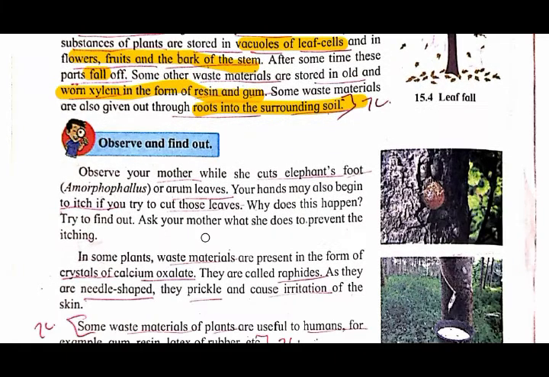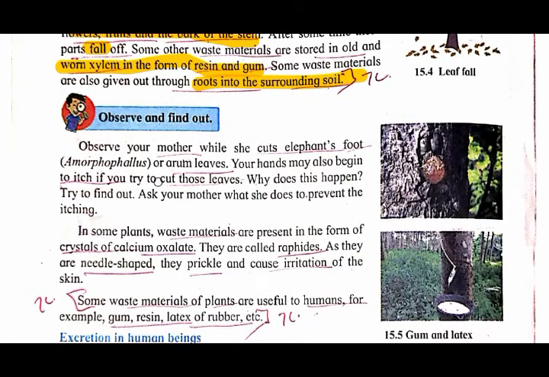Now see, observe and find out. Here you know the elephant's food, which you may know as suran. When your mother is cutting it, sometimes itching occurs in her hand. So oil is applied to avoid the itching. Or the arum leaves are also present, and arum leaves also create itching.